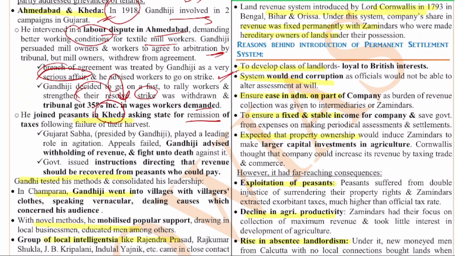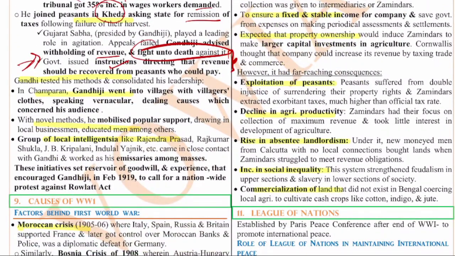Because when there is failure of harvest, the farmers will not be able to pay the taxes. The Gujarat Sabha played a leading role in the agitation. The appeals failed, and Gandhiji advised the withholding of revenue and a fight unto death against it. The government issued instructions directing that the revenue should be recovered only from the peasants who could pay. So all these proved to be successful. All these things tested the leadership of Gandhi and his methods of struggle.